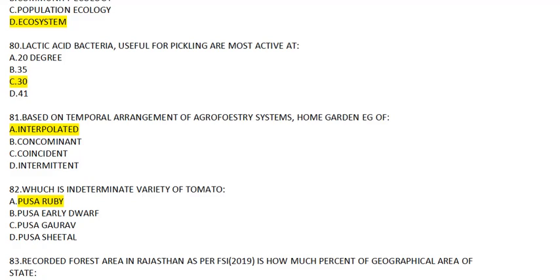Based on the temporal arrangement of agroforestry systems, home garden is an example of... Interpolated. In interpolated, different components occupy the space, like home garden. Concomitant type, example will be Taungya. Coincident may be when two components like woody or non-woody occupy the land together, while an intermittent type is when annual crops are grown along with the perennial crops. So the most appropriate answer to 81 will be interpolated type.